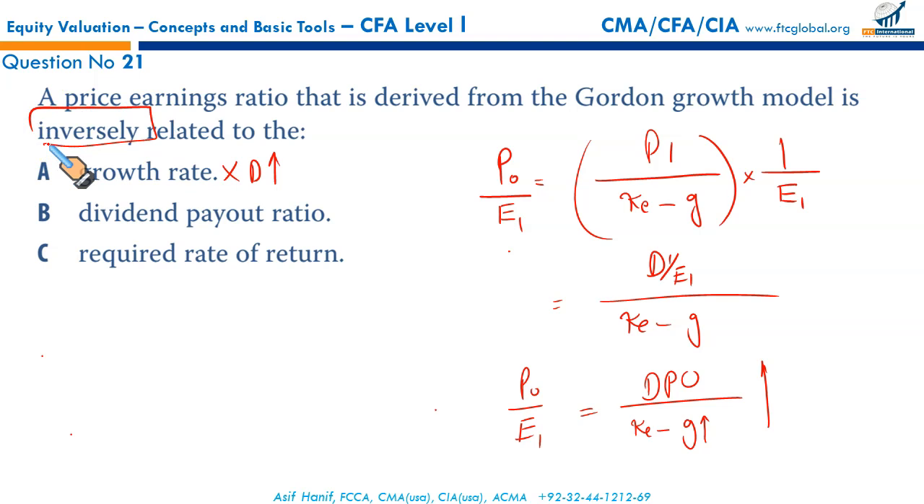What about the dividend payout ratio? The dividend payout ratio is in the numerator. So if the DPO goes up, the price earnings ratio goes up. So this is wrong as well. It's a direct relationship. Now look at this.